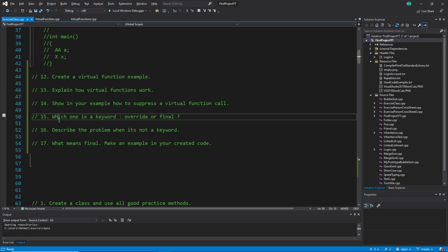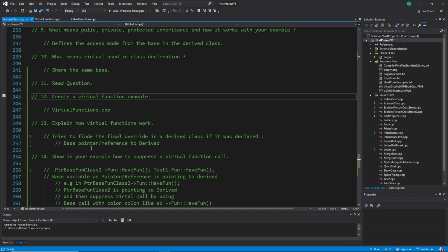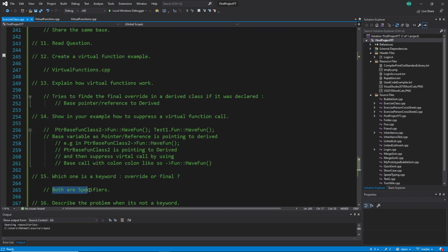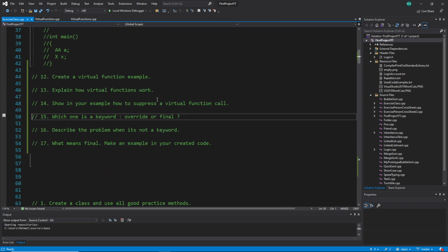So we are here on number 15, and it says: which one is a keyword, override or final? Again, pause the video, answer, and now I present my answer. The answer is that both are specifiers, so none of them is a keyword.